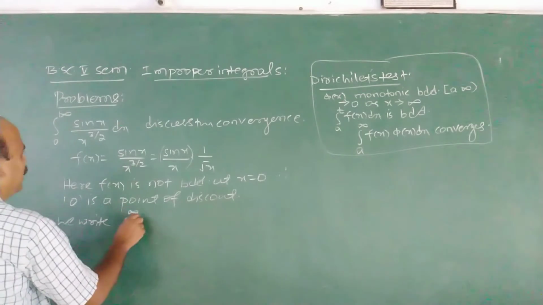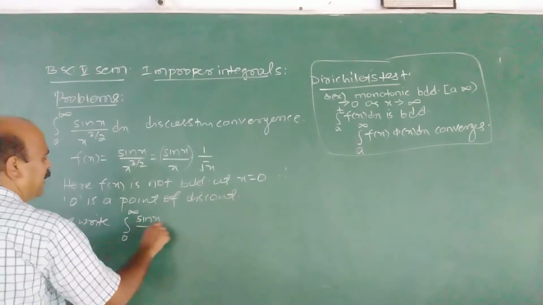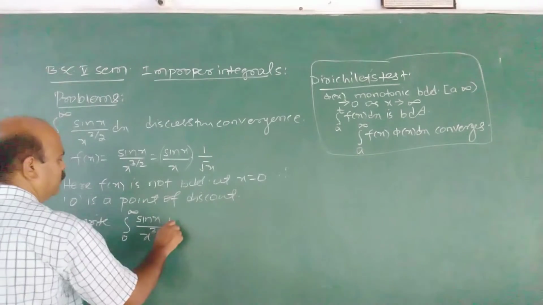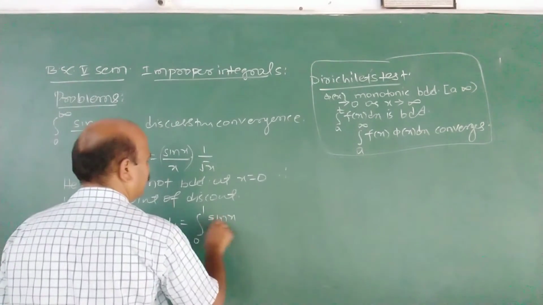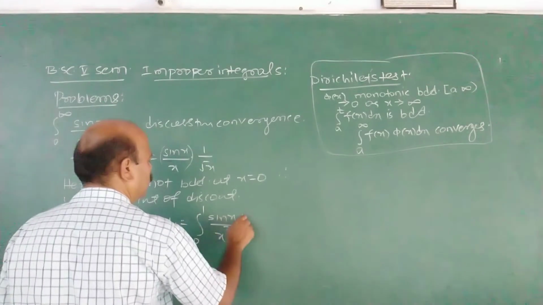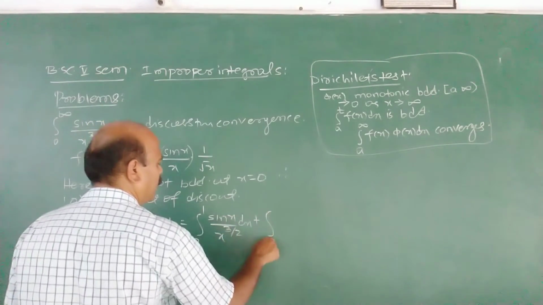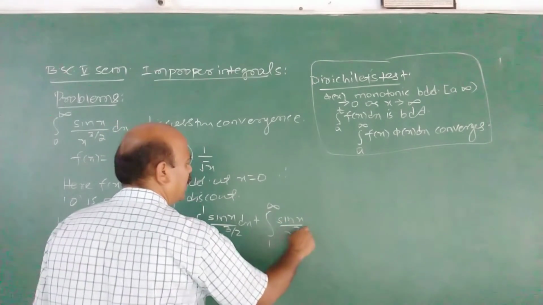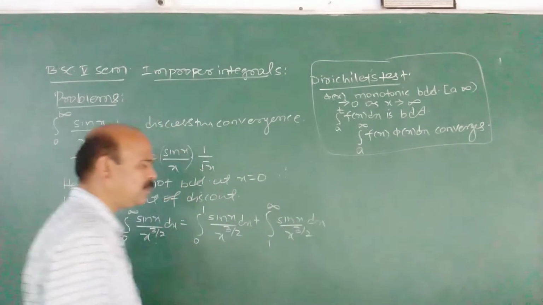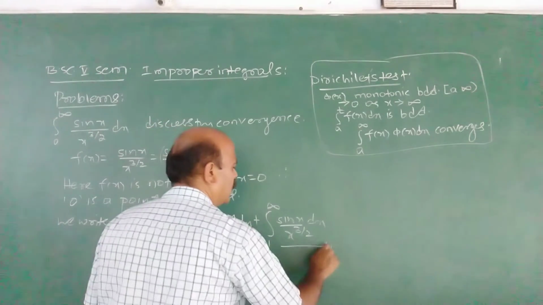integral 0 to infinity sin x by x raised to 3 by 2 is, it is 0 to 1 sin x by x raised to 3 by 2 plus 1 to infinity sin x by x raised to 3 by 2. Take this as 1.